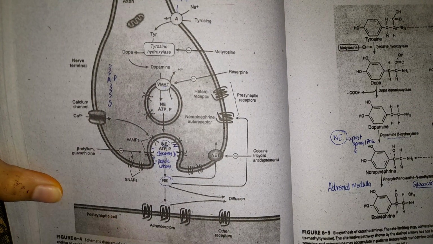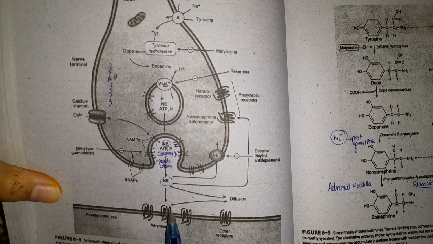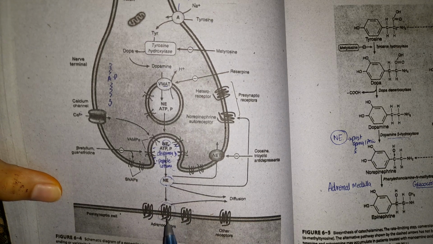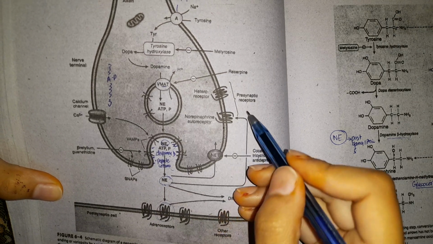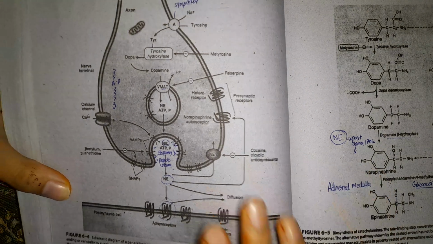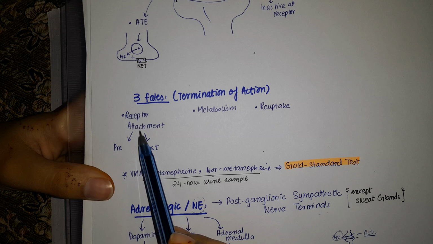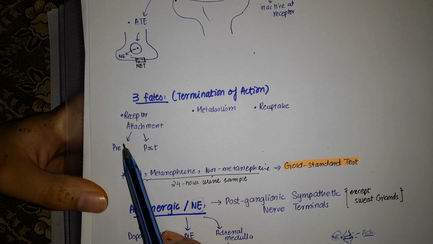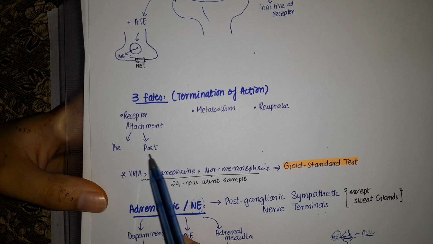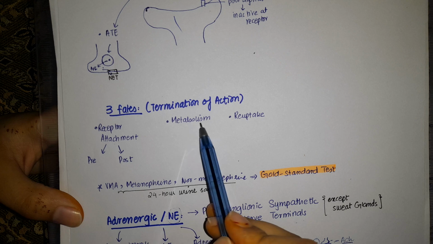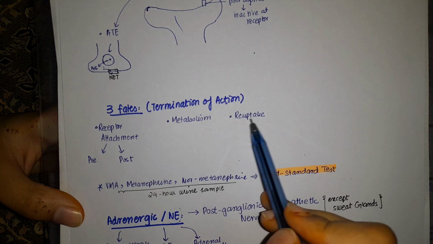This norepinephrine can now attach onto the receptors, postsynaptic receptors or presynaptic receptors. If I show you, this has three fates. It can either attach to the receptors present in the presynaptic membrane or the postsynaptic membrane. It can either get metabolized or it can be reuptaken.